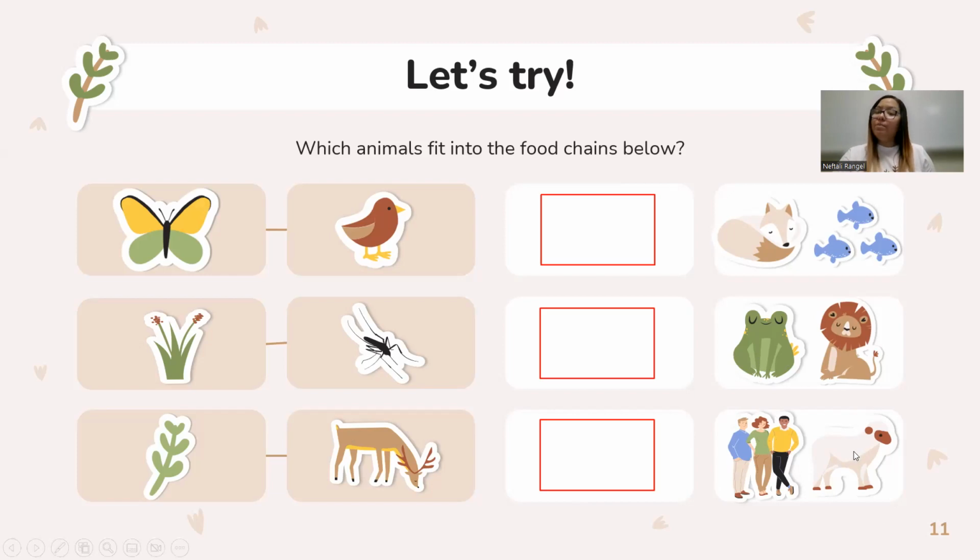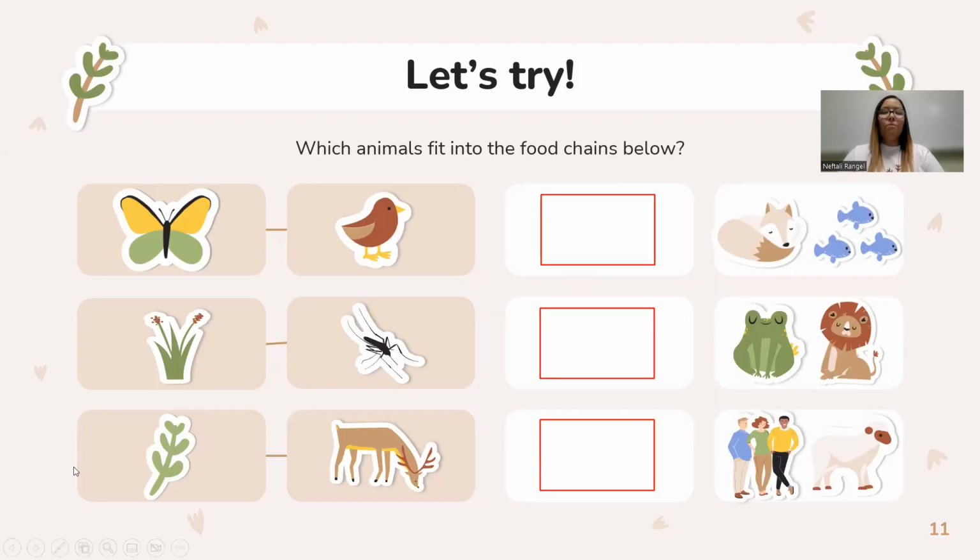Humans or sheep? Think about it. I think it's humans as well. So we have grass, the deer that eats the plants or grass, and then the humans eat the deer. And the sheep can't be it because sheep is a herbivore, and herbivores do not eat other animals.